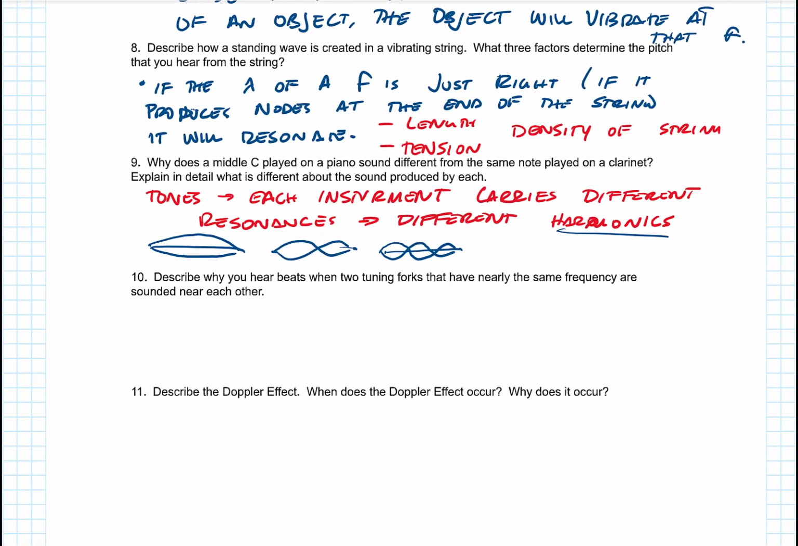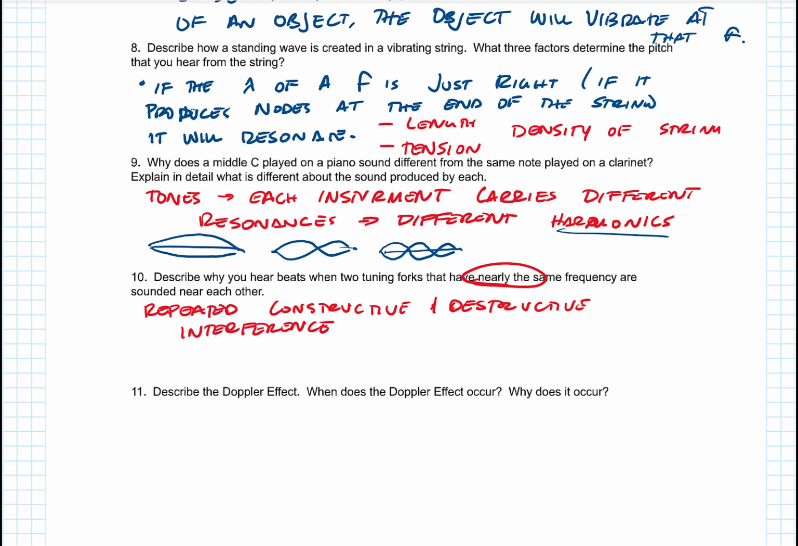Describe why you hear beats. They have nearly the same frequency, and this is when we get the beat frequency. So you have repeated constructive and destructive interference. It's like they're sending out crests and troughs at different lengths. So sometimes they line up and sometimes they don't line up. When they do line up, you get a loud sound. When they don't line up, you get a soft sound.